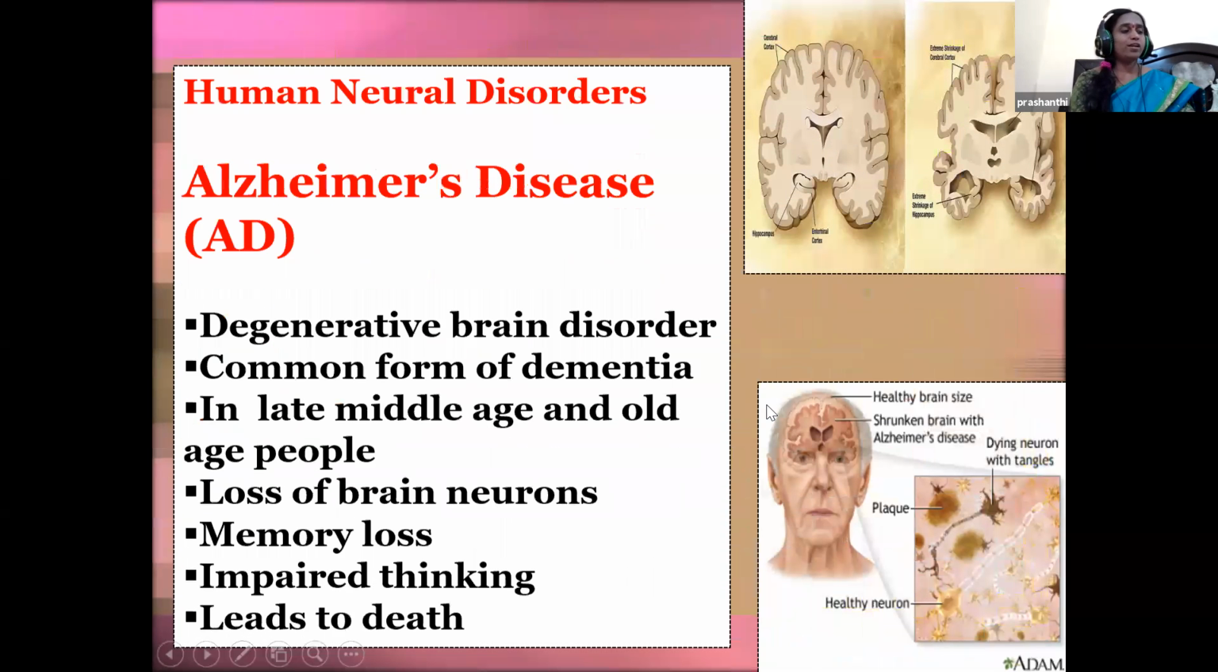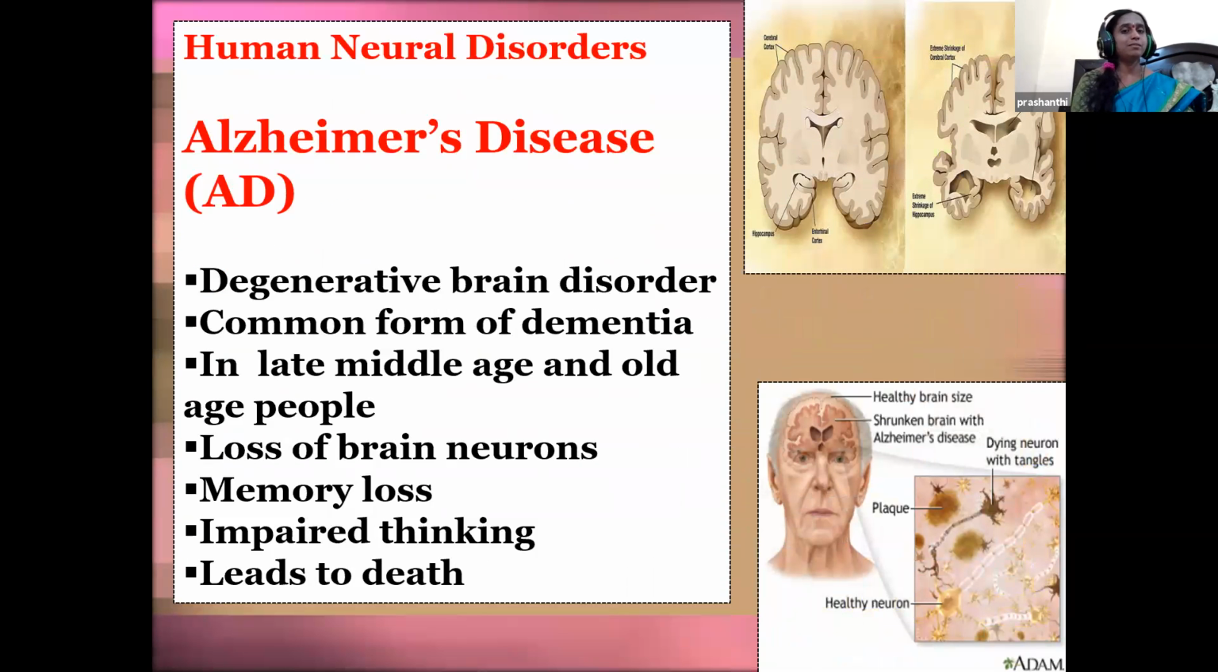Let's see the disorders of the human neural system, which is very important. The first one is Alzheimer's disease, AD. This is a progressive neurological disorder which causes the brain to shrink, and the brain cells die. It is a common form of dementia seen in late middle age and old age people. It impairs thinking and memory, and also leads to death.